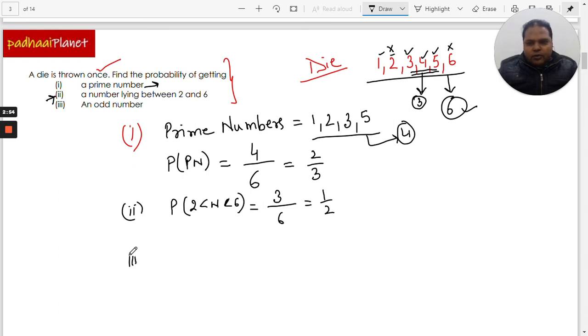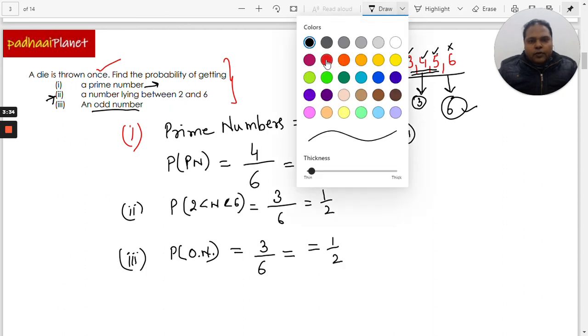And the third question is the probability of an odd number. They're asking about the odd number. The odd numbers here are 1, 3, 5, so there are 3 such options wherein we can have the odd numbers. So the probability is 3 divided by 6, again 6 because it's always the total number of possible outcomes. So that is 1/2. So this is how we have solved this question.